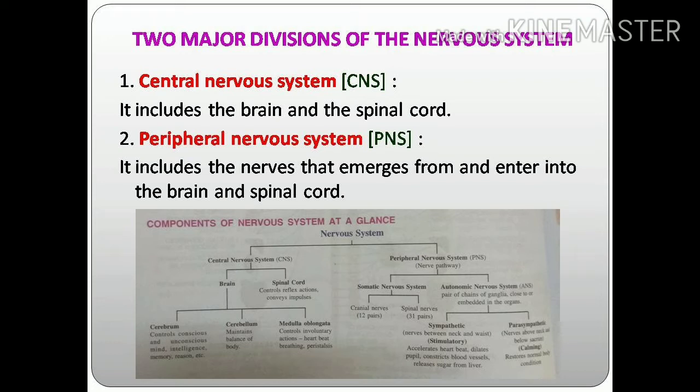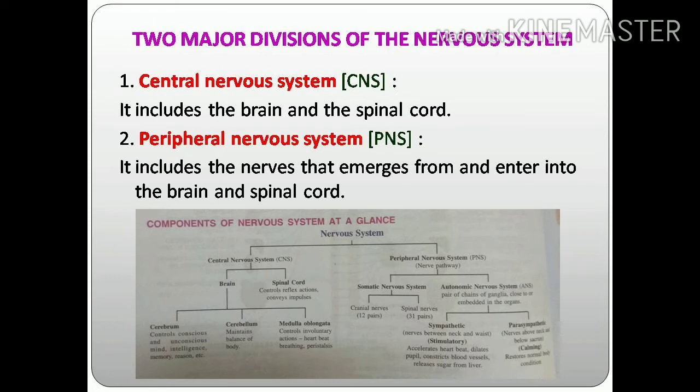It includes the nerves that emerge from and enter into the brain and spinal cord. All the nerves which enter as well as come out from the brain and spinal cord come under the peripheral nervous system.